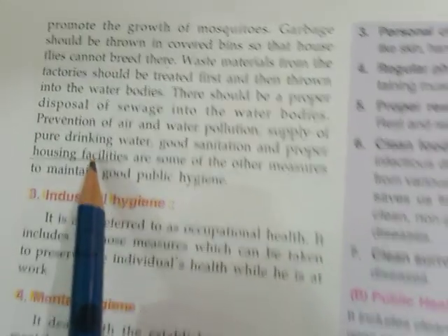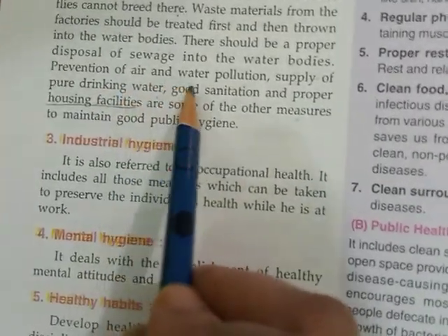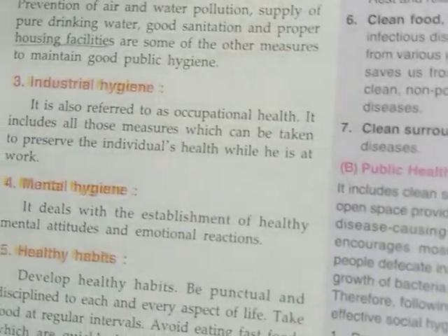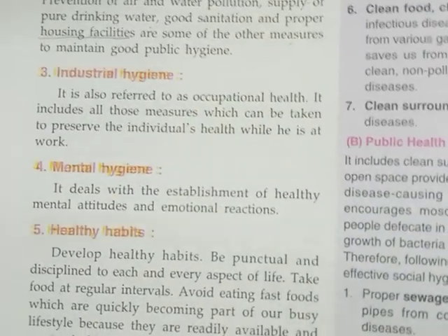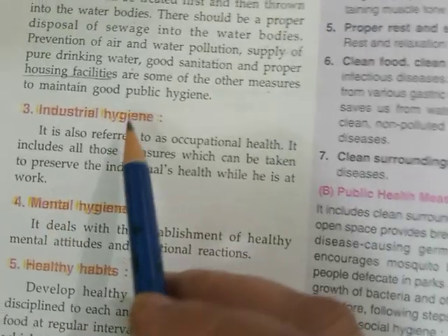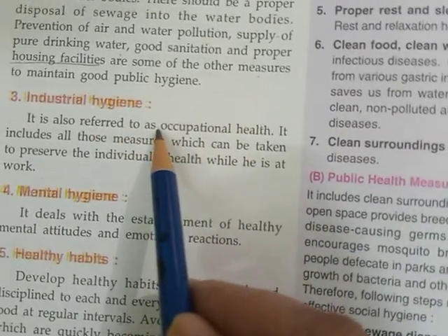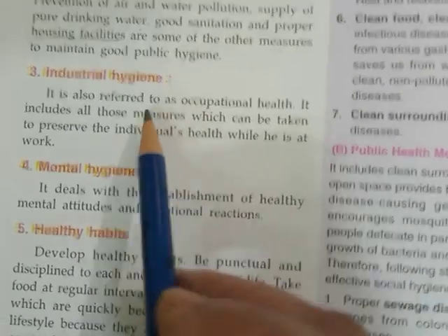Steps or measures should be taken to prevent air and water pollution. Then proper housing facilities should be there. That means proper houses should be there with proper ventilation, and no overcrowding should be there. So all these measures will maintain a good public hygiene.